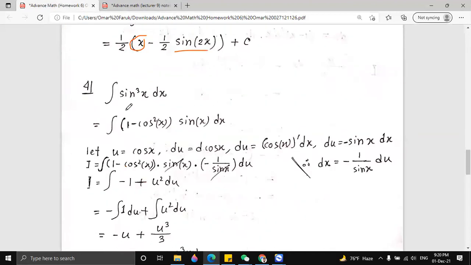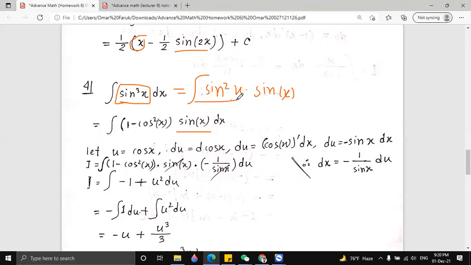Now, number 4. We have the integration of sine cube x dx. Again, we don't know any formula for sine cube x, so we have to break it down into sine square x times sine x, which makes sine cube x.